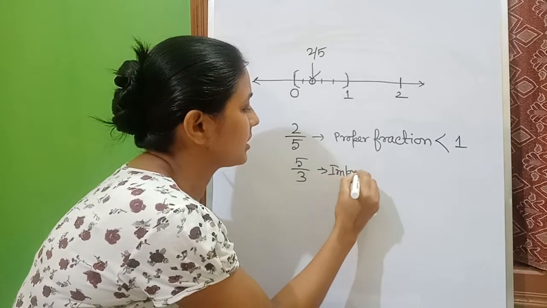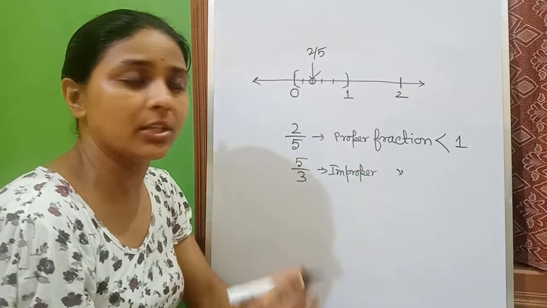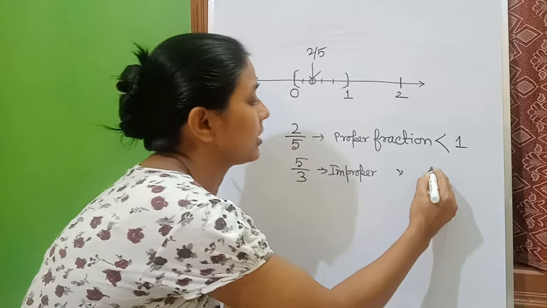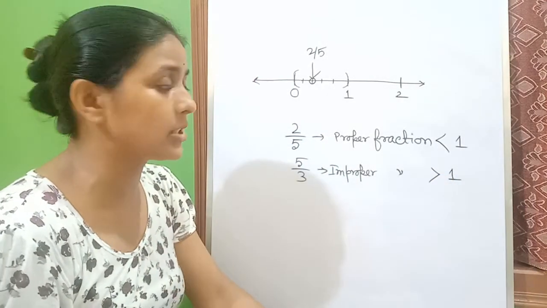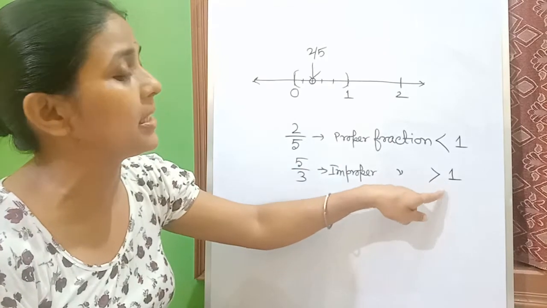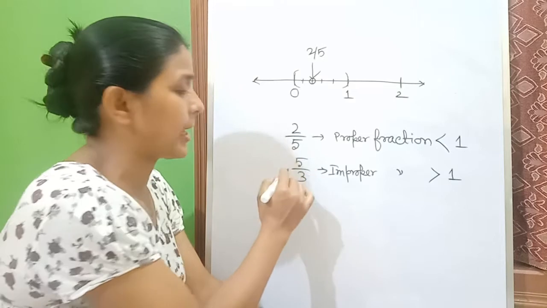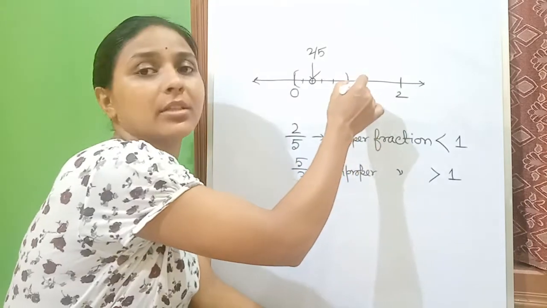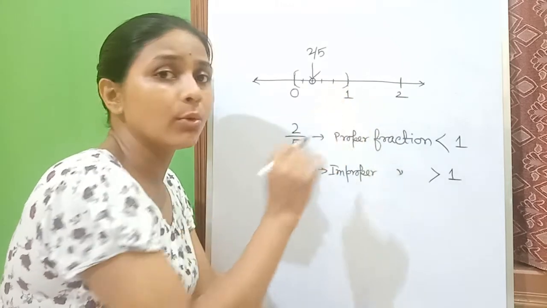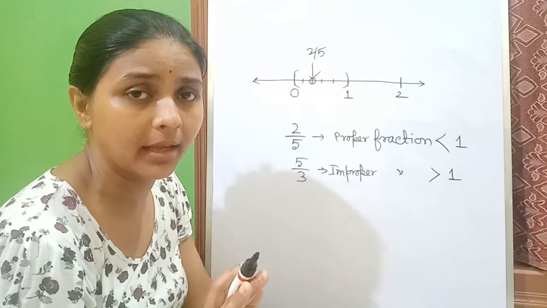An improper fraction's value will always be greater than 1. For improper fractions, we will not directly put them on the number line.